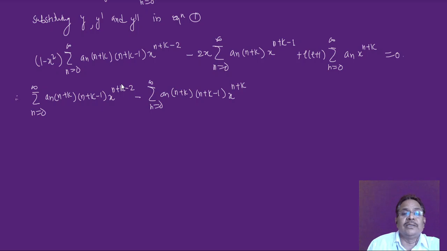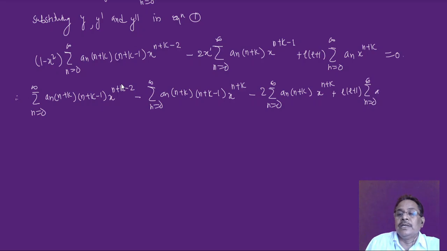Okay, so you will get this is simply x raised to n plus k minus, in the second term this x can be taken inside, so this is x raised to plus 1 and this is x raised to minus 1, that again gets cancelled. So next term is 2 outside of this bracket, so n is equal to 0 to infinity, then it is an times n plus k into x raised to n plus k only. So there are two terms having power x raised to n plus k, this is negative, and the last term will remain as it is, l into l plus 1 summation over n equal to 0 to infinity an times x raised to n plus k is equal to 0.